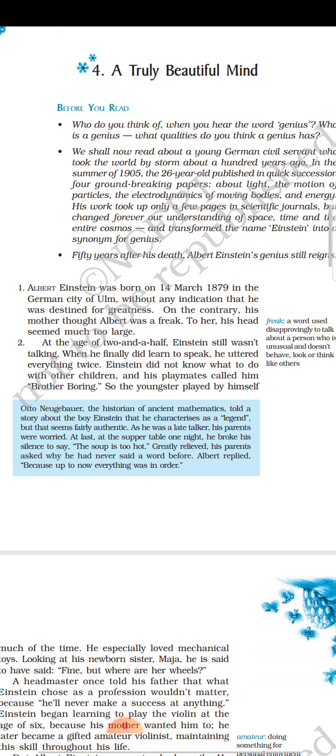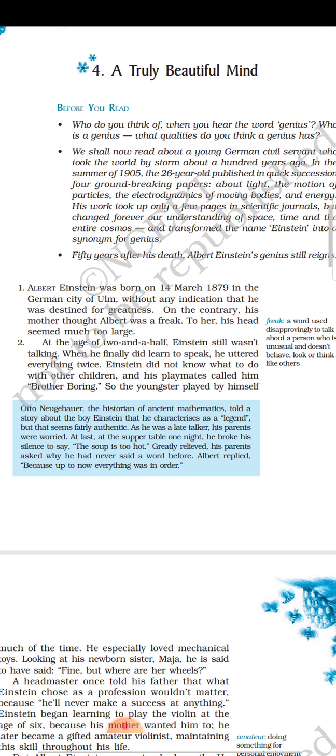And so this youngster, that means Einstein, played alone much of the time. And he especially loved mechanical toys. And when his younger sister Maja was born, he said, "Fine, it's all right." One child, he thought his sister was a toy. For that, he's asking, "But where are her wheels?" Remember, he always likes mechanical toys. And so he thought this child, his younger sister, also was a toy. And so this toy should have wheels, you see. So he's telling, "Where are her wheels?"